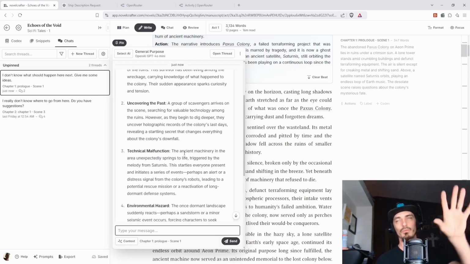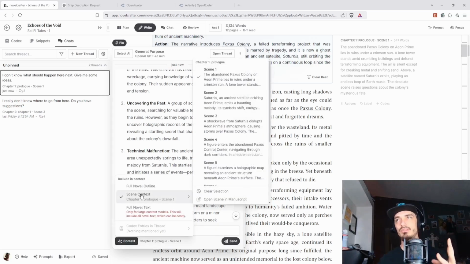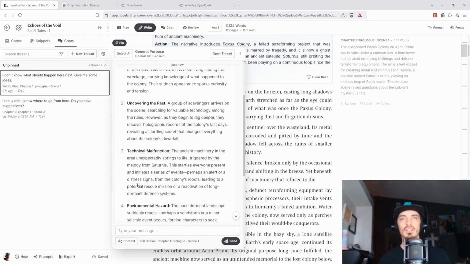So the reason I had it do this is because I want you to look down here where it says context. So there's 3 options here, right? We have full novel outline. This is going to pull the entire outline of your book that you have in NovelCrafter. So each chapter, or each scene actually, is broken down into the outline. And so that would pull in the whole outline.